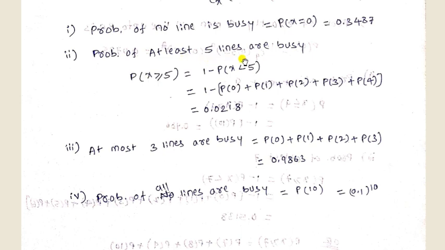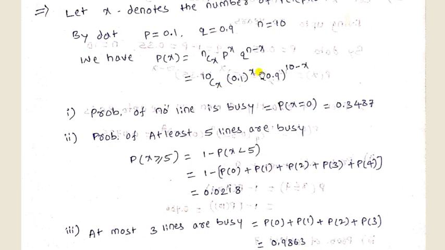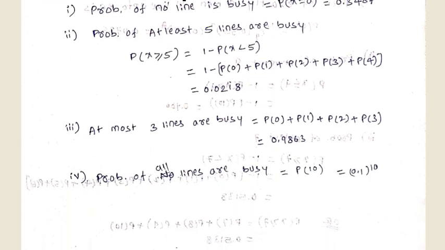Second one, the probability of at least 5 lines being busy. Again the word at least is denoted as greater than or equal to 5, or it is denoted as 1 minus the probability of X less than 5. Less than 5 means starting from 0, 1, 2, 3, 4. So totally these are 5 terms. Substitute X equal to 0, 1, 2, 3 and 4 in the above formula and simplify, and we get the result as 0.0218.